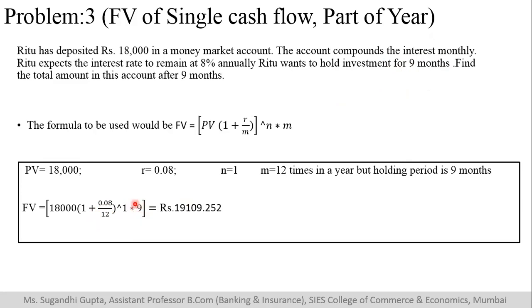But this, how many times the compounding is taking place? So if it is say 18 months, the compounding is happening 18 times. So I need to change my m every time. See, this would have been 27 months. I would have substituted, instead of 9, 27. But this 12 would have remained same as it is, because the compounding is taking place on a monthly basis. I hope this is clear to you all. Moving to the next sum.